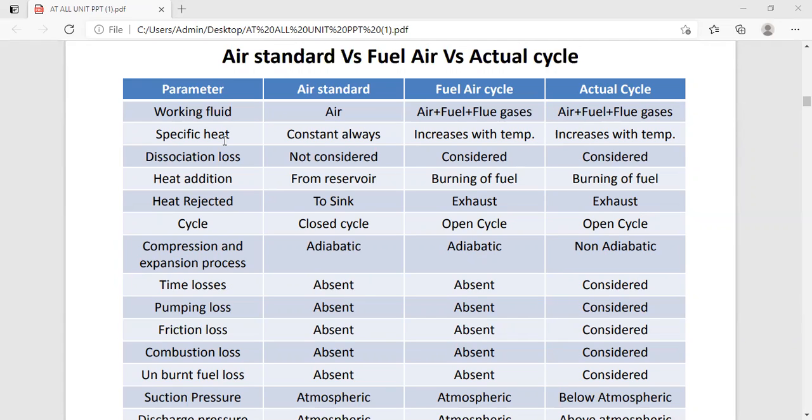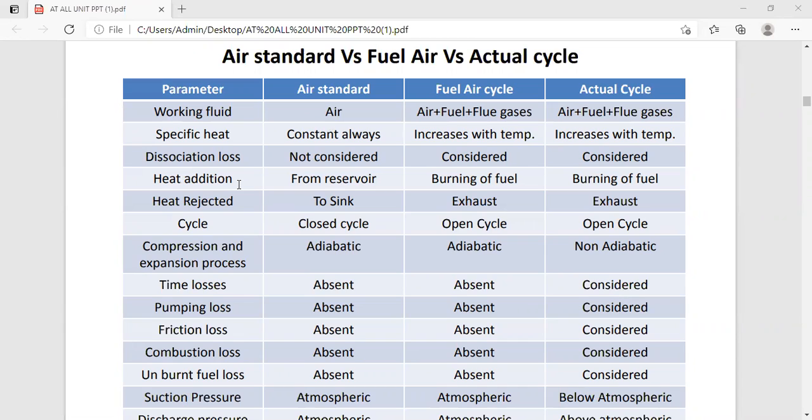Related to the specific heat, in the case of the air standard cycle, it is constant, but in the case of the fuel air cycle and actual cycle, it increases with the temperature. As we have discussed, the effect of the increase in temperature is to increase the specific heat. Dissociation losses in air standard we are not considering, but in the case of the fuel air cycle and actual cycle, we are going to consider them.